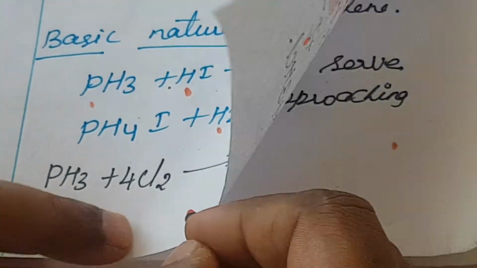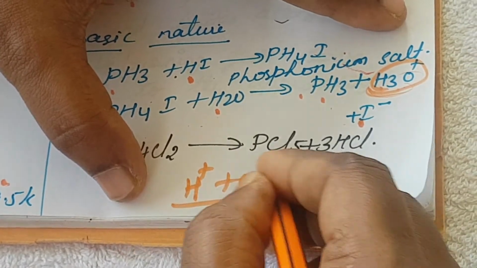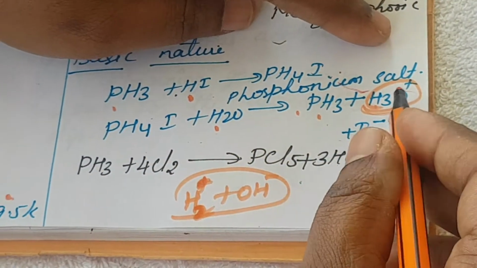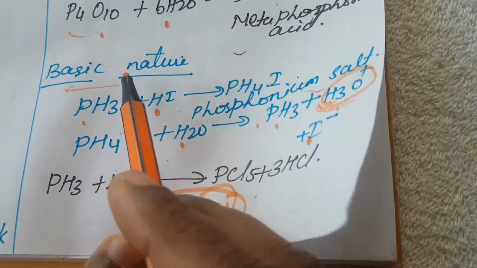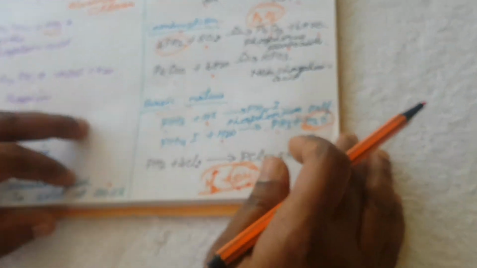What is H3O plus? We can write H plus and OH minus. We can write H2, not H. This is H2 plus OH. So we can write H3O plus, hydrogen plus OH minus. So OH minus is liberated, so it is alkali. OH na, that is alkali. So that is basic nature.